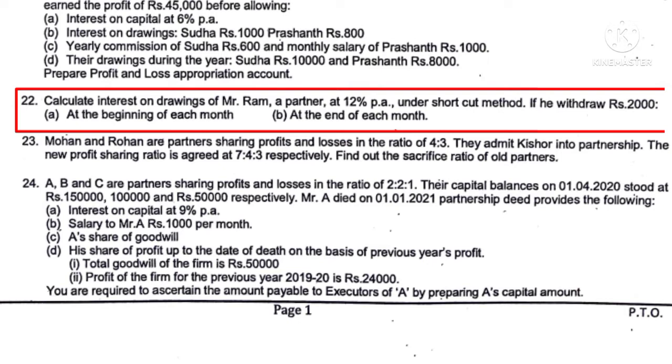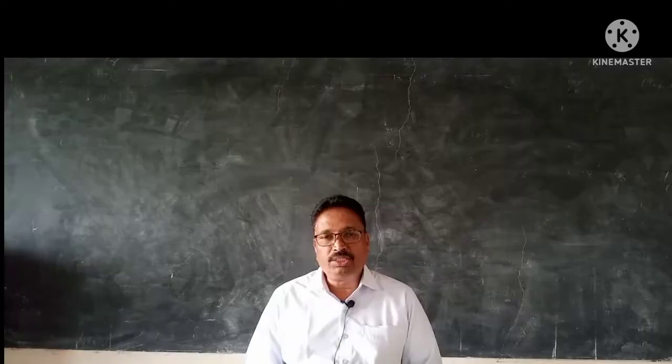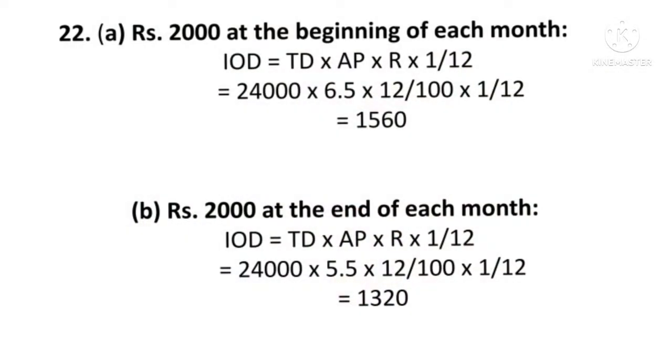First, let us see if he withdraw in the beginning of every month rupees 2,000. First, you have to write the formula. There will be 1 mark for formula. So formula under shortcut method is IOD, or interest on drawings, is equal to total drawings into average period into rate of interest into unit.